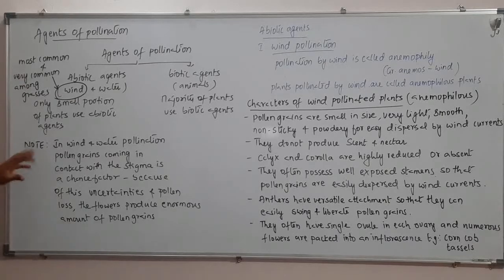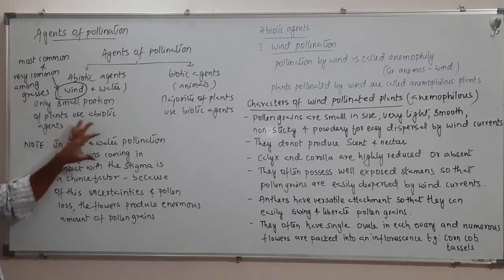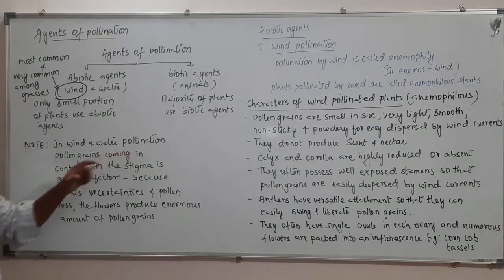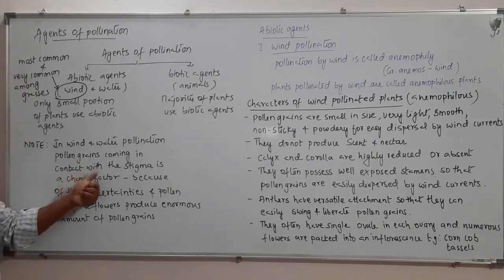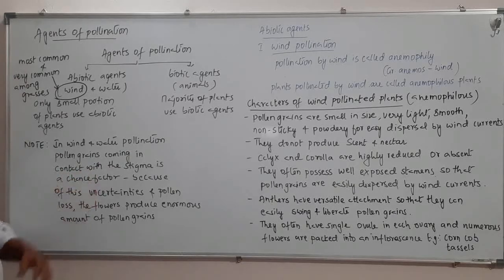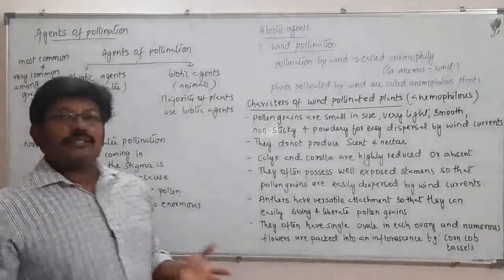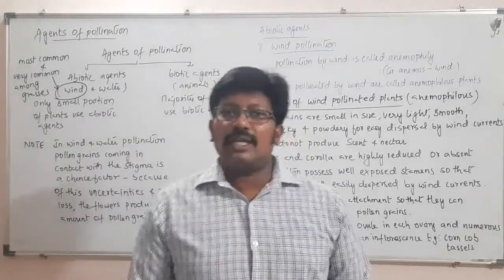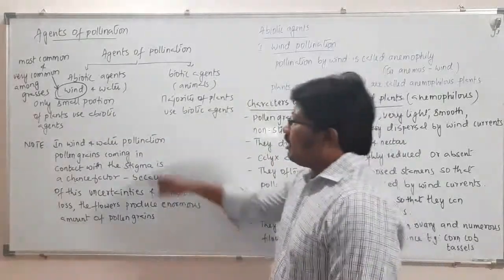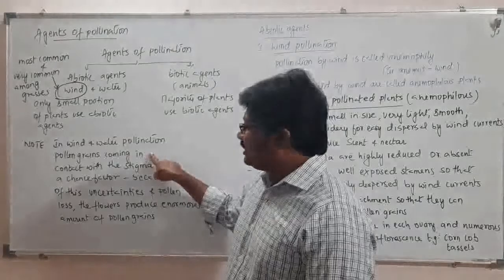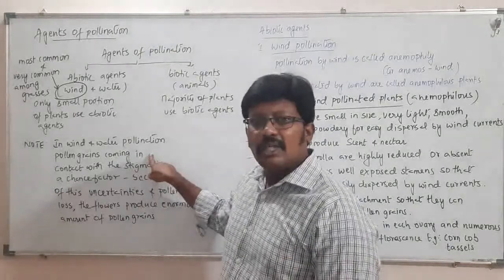Right, now we need to keep a point in the mind. So in the wind and water pollination, the pollen grains coming in contact with the stigma is a chance factor, right? As the pollen grains are released into the air, or into the water, whether they reach the destination is a question mark.